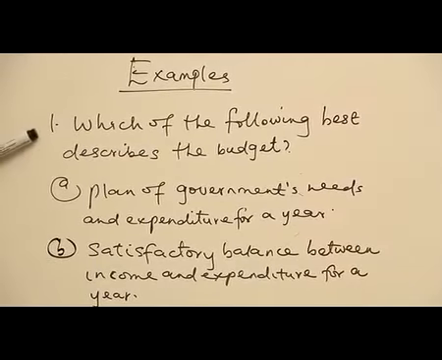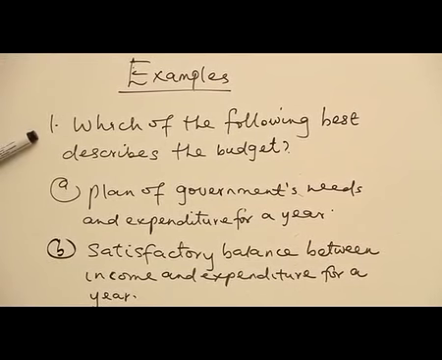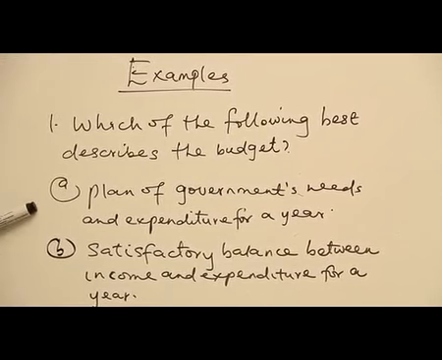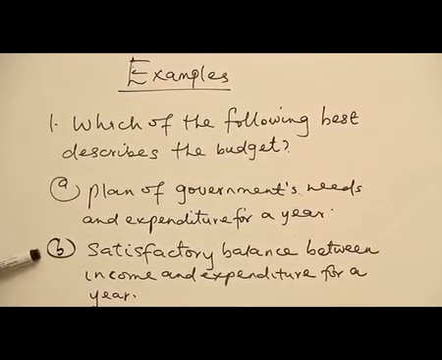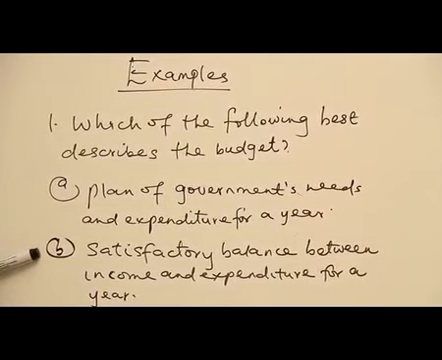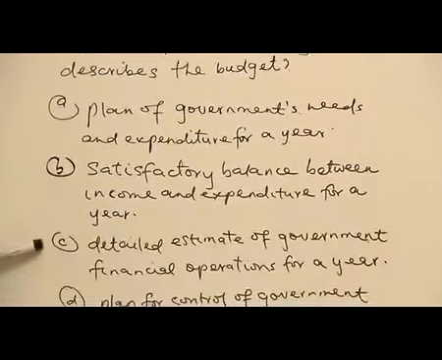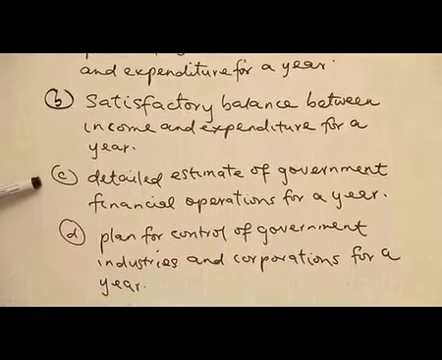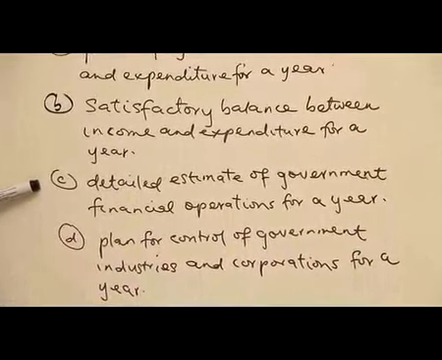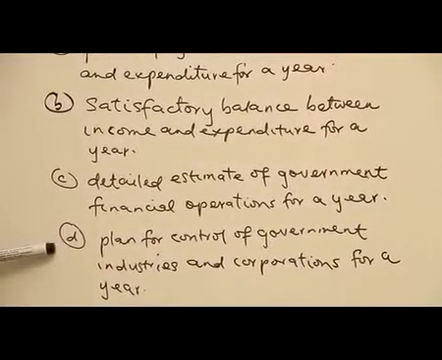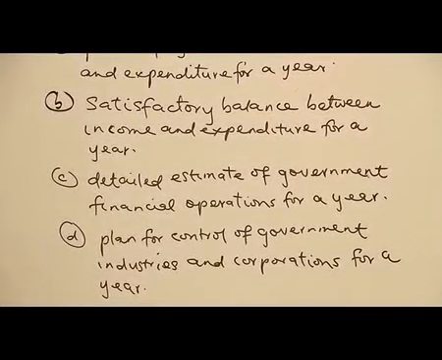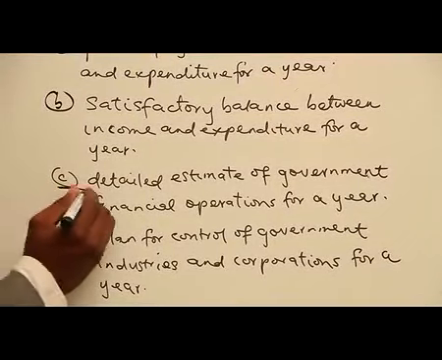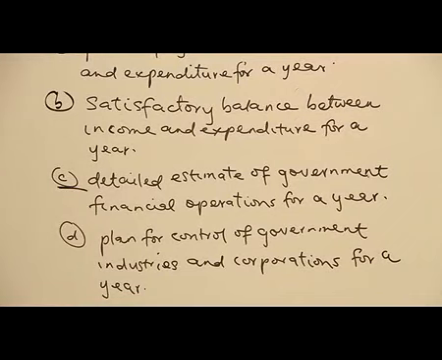Examples. Question 1. Which of the following best describes the budget? A. Plan of government needs and expenditure for a year. B. Satisfactory balance between income and expenditure for a year. C. Detailed estimate of government financial operation for a year. D. Plan for control of government industries and corporation for a year. The right answer is C. Detailed estimate of government financial operation for a year.